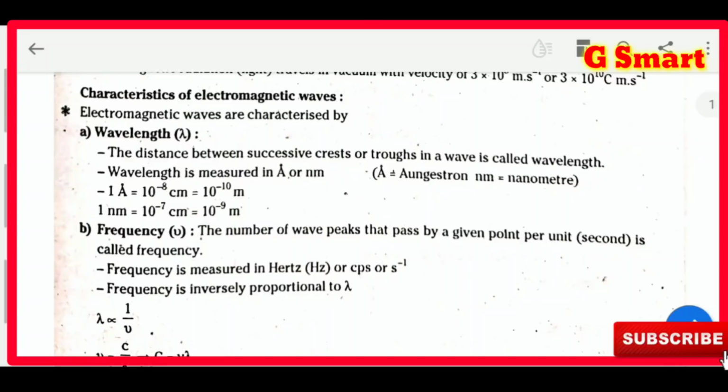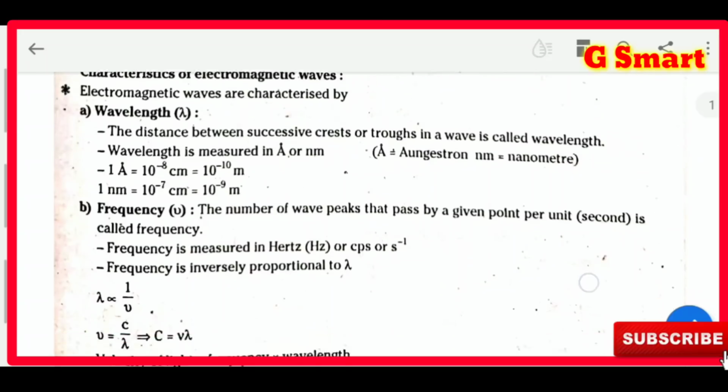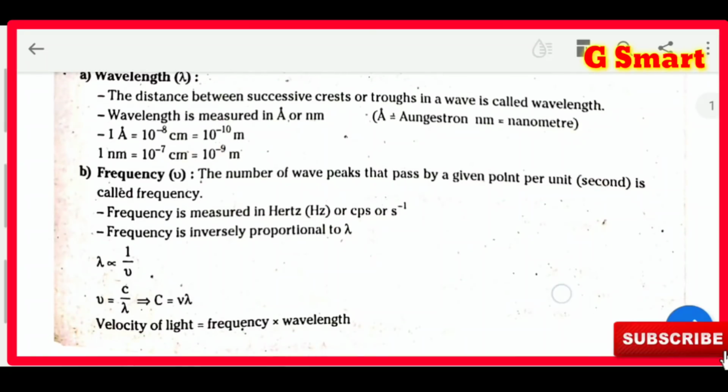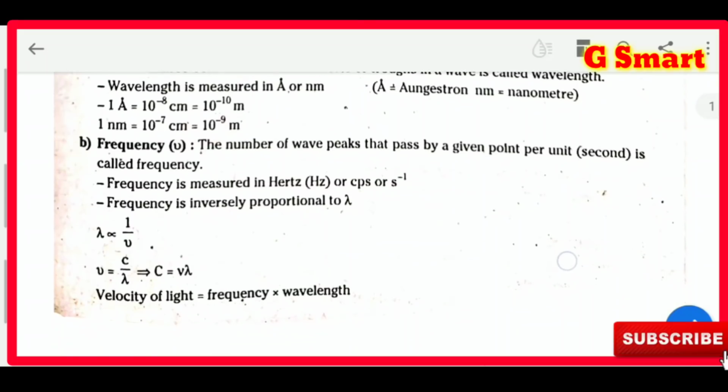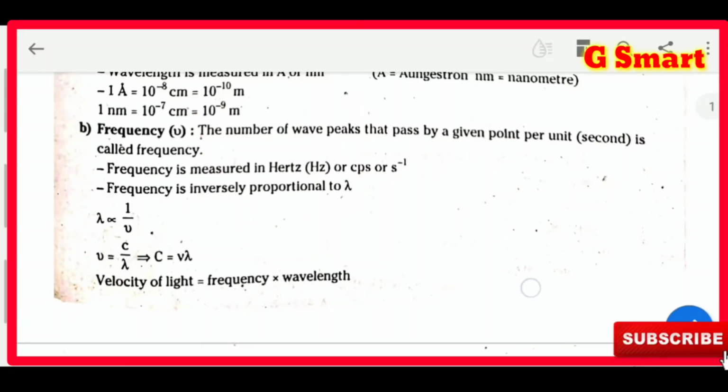First of all, we have to understand what a crest is and what a trough is. Suppose when you draw a wave, the upper peaks are called crests and the lower ones are called troughs. The distance between two troughs or two crests is called wavelength. Wavelength is measured in angstrom units or nanometers. 1 angstrom equals 10 power minus 8 centimeters or 10 power minus 10 meters. 1 nanometer equals 10 power minus 7 centimeters or 10 power minus 9 meters. Remember these values, very important.